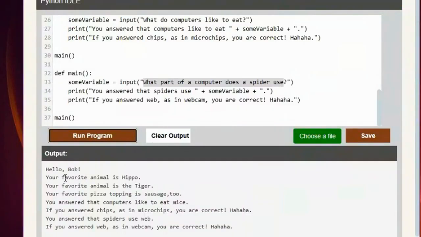Hello, Bob. Your favorite animal is a hippo. Your favorite animal is a tiger. Favorite pizza topping, sausage too. Computers like to eat mice. If you answer chips, as a mic, okay. And web.